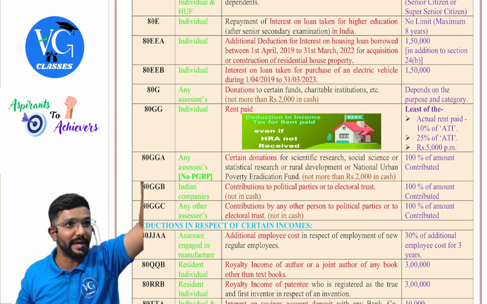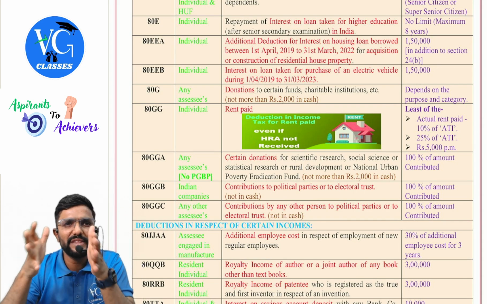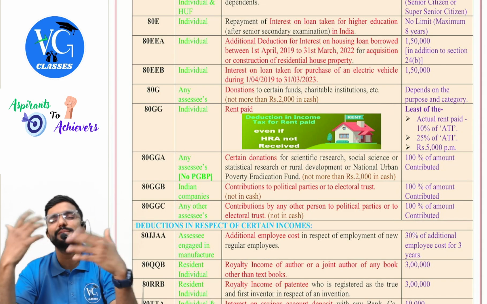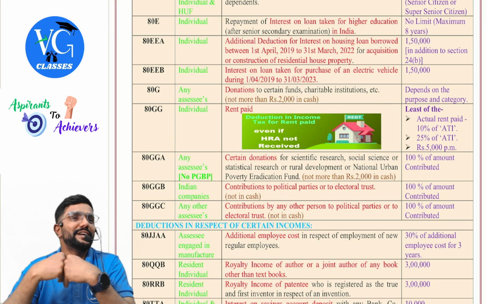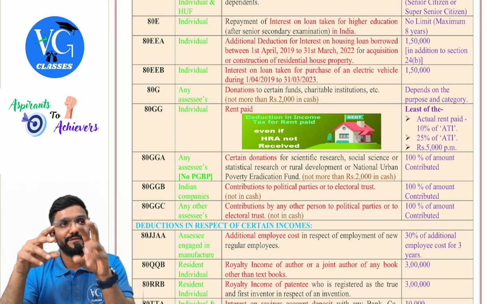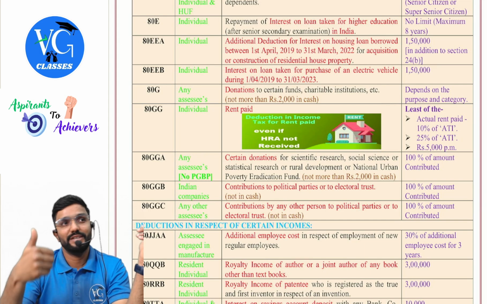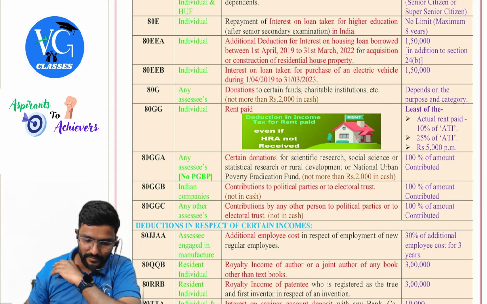Under 24B we already have 2 lakh, plus 1.5 lakh here. But please be careful, the loan has to be taken only between those dates. And there are a few more additional conditions, such as the stamp duty value being within a limit. Guys, please be careful. Sir, it is already outdated, why are you teaching us? If the assessee took the loan during that time, even today he can claim deduction. But if he takes a loan today, no deduction under this section.